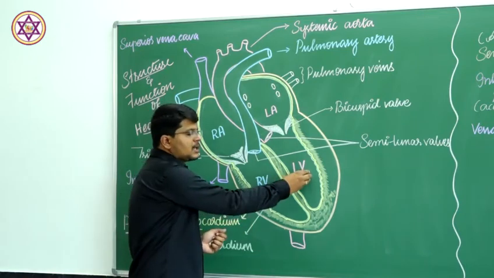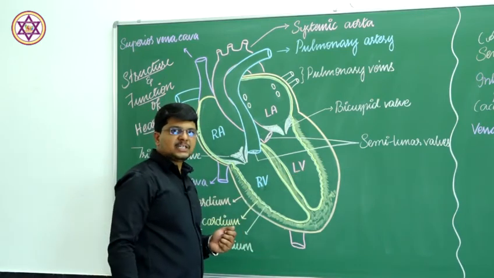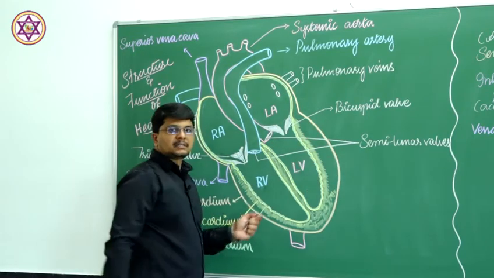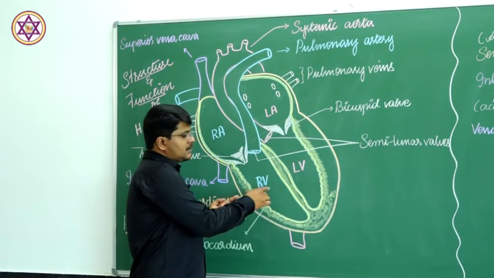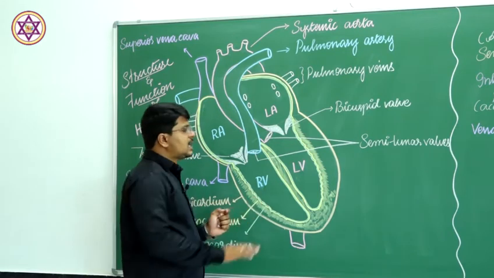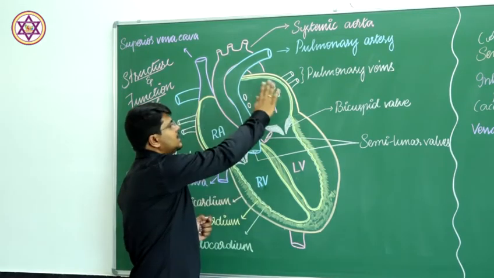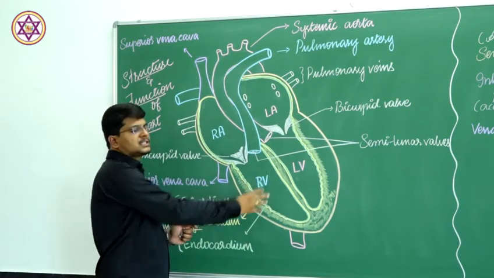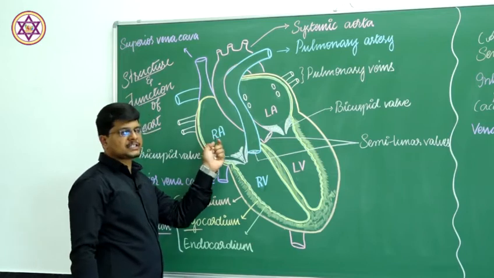Therefore, higher pressure is needed. For that matter, here the myocardium is thicker than the myocardium of the right ventricle, and it is less thick in the left auricle, because blood has to pump only from this region to this, that's it. Therefore, pressure is less here.